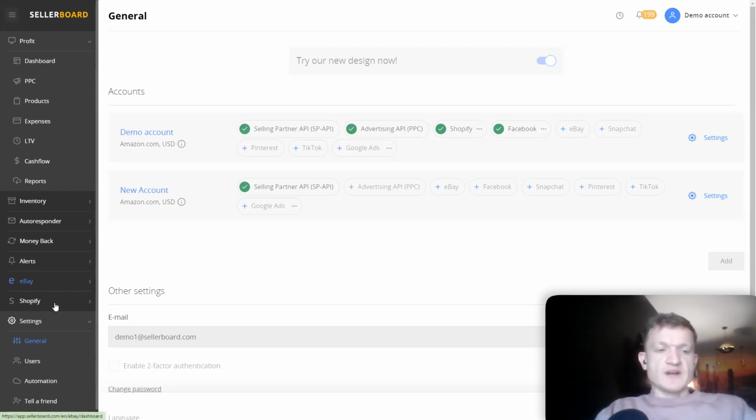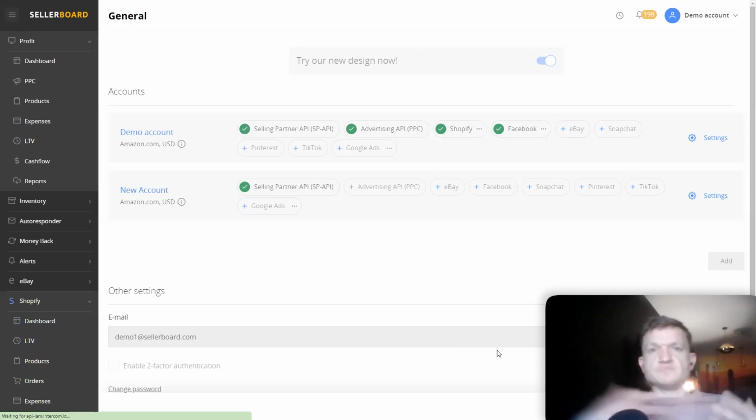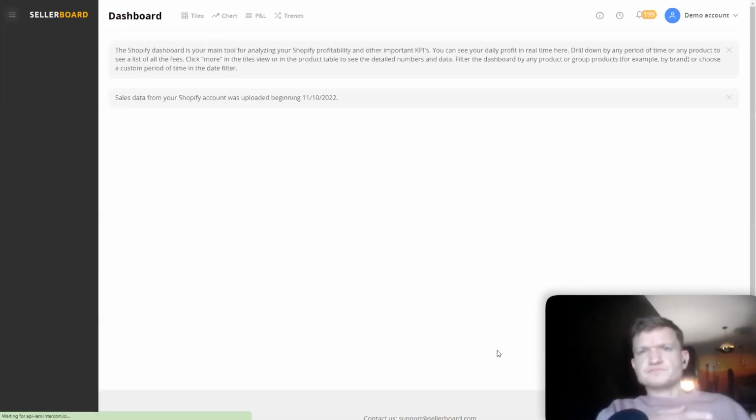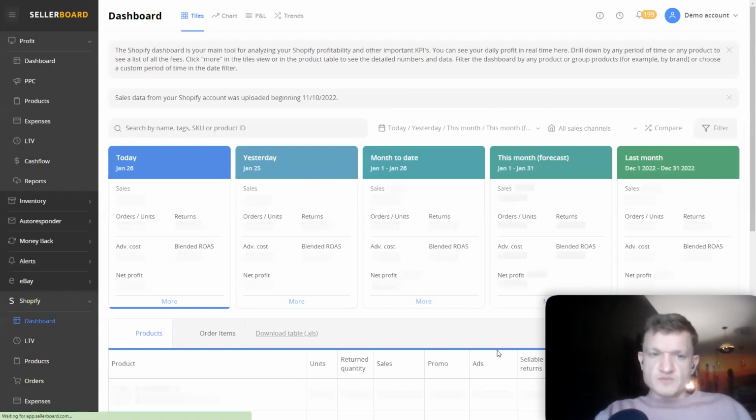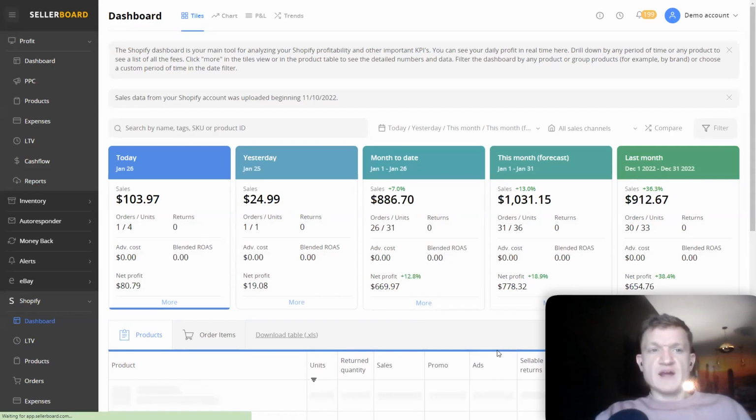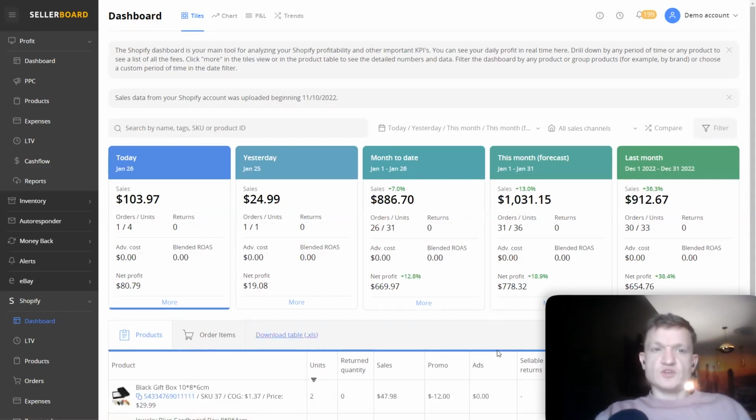One more feature, we have the eBay and Shopify connectors. That means that if you sell, for example, on Shopify, you can connect your Shopify account. You can see your numbers from there. And for example, if you have fulfillment by Amazon for Shopify, you can set up an online store in Shopify and just do the fulfillment of the orders from your Amazon account. This is also possible. You can use Sellerboard for that, and you will make just the connection between the accounts.